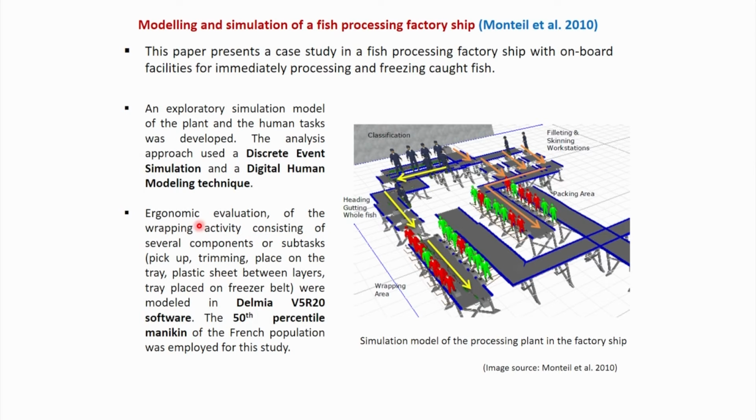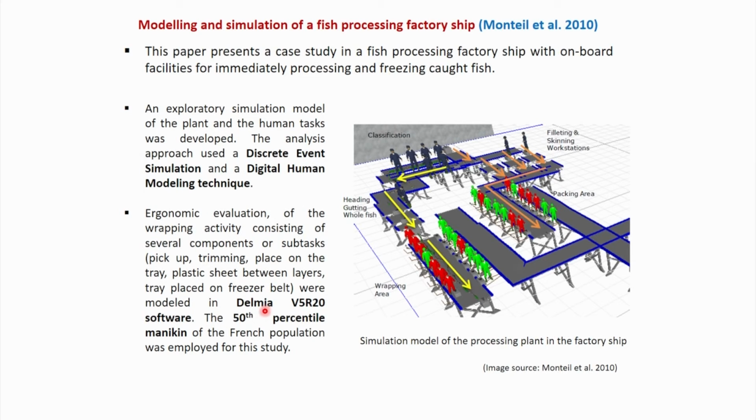Ergonomic evaluation of the wrapping activity consisting of several components of subtasks like pickup, trimming, place on the tray, plastic sheet between layers, tray placed on freezer belt are modeled in Delmia V5 software. And the 50th percentile mannequin of the French fishermen are developed using this Delmia V5 software.